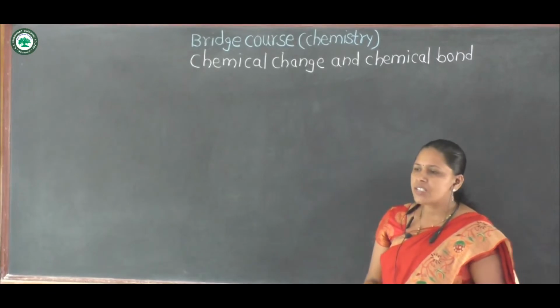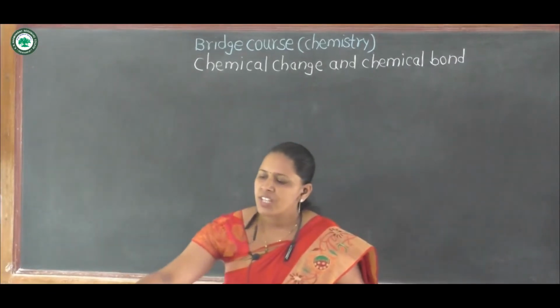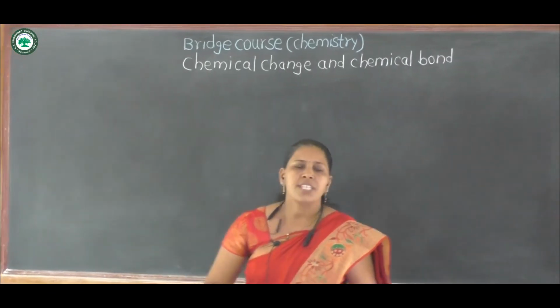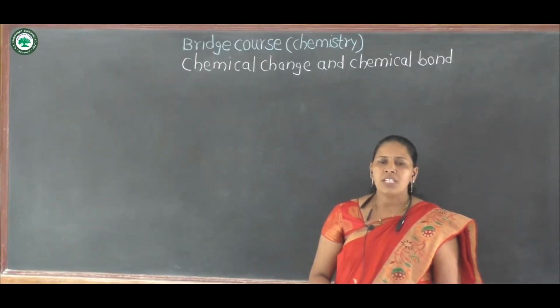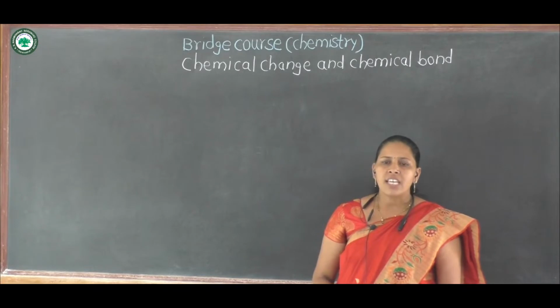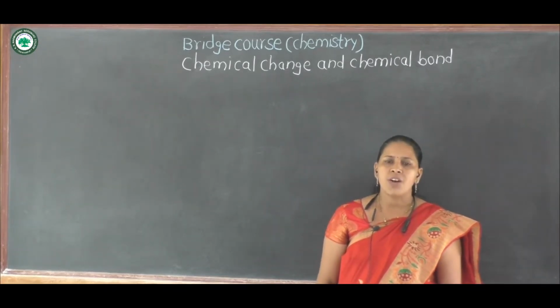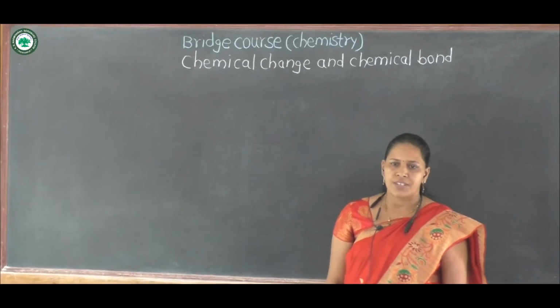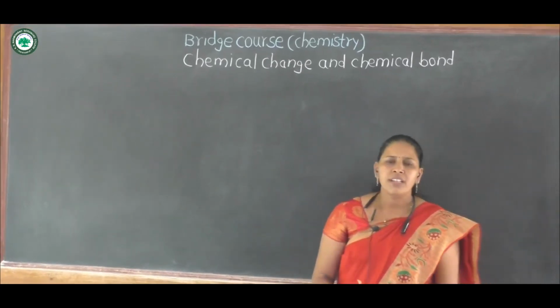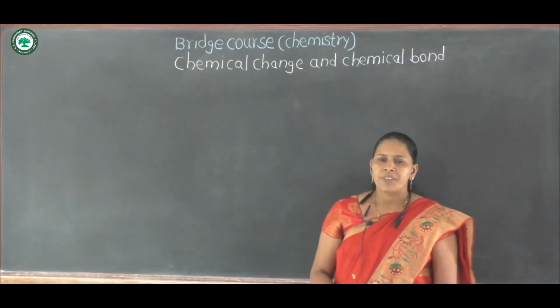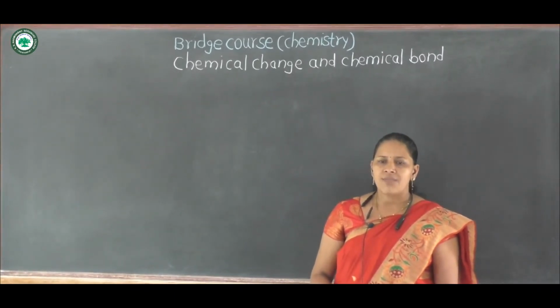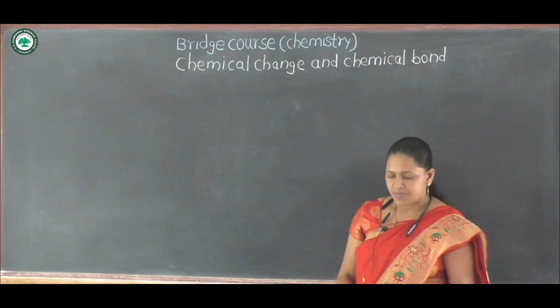First method is physical change and second method is chemical change. We are only interested in chemical change because this topic belongs to the chemistry subject. But we also have to know what is meant by physical change and what is meant by chemical change.